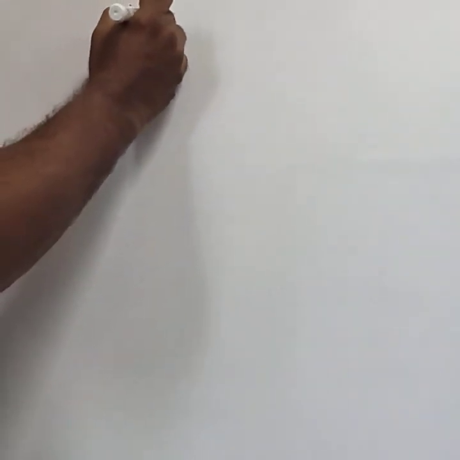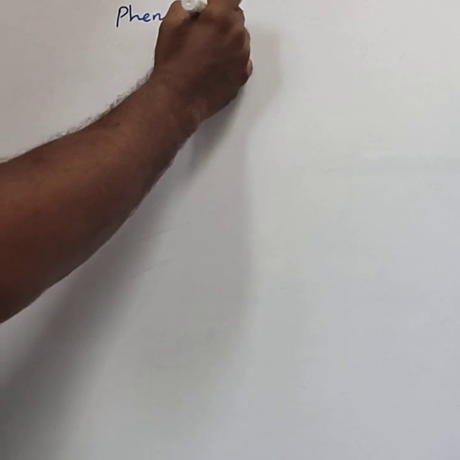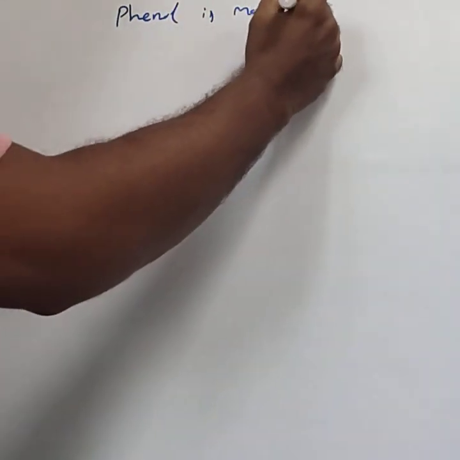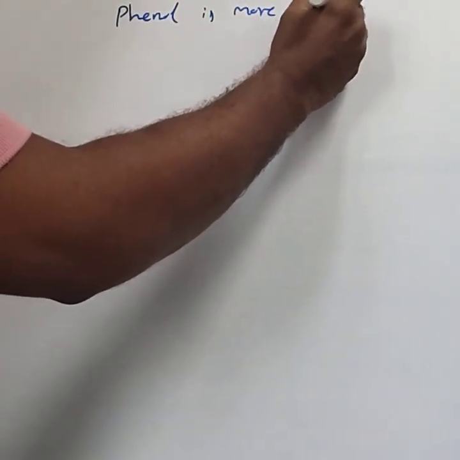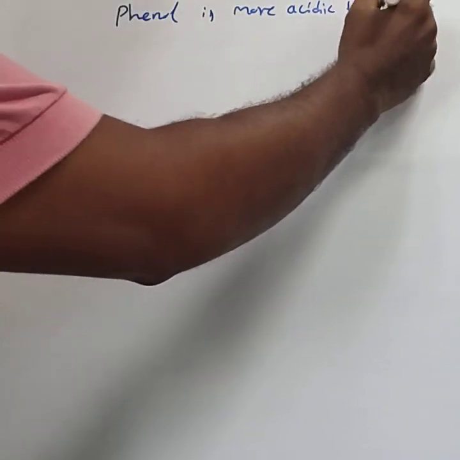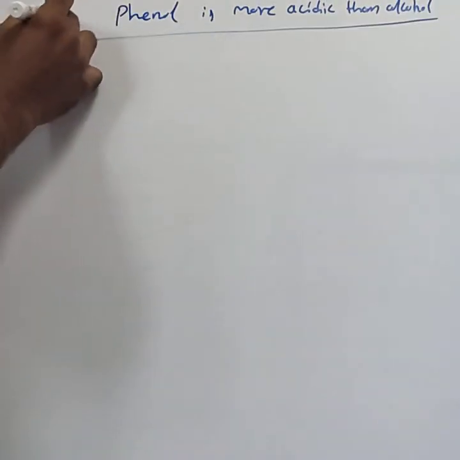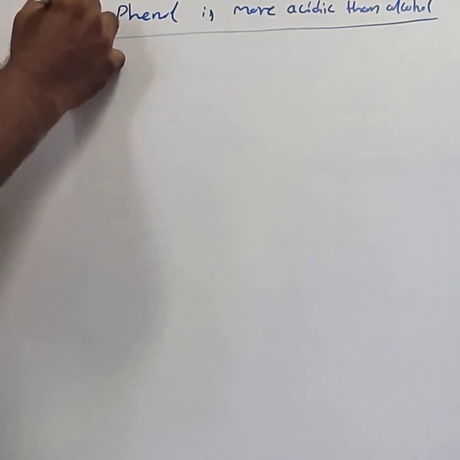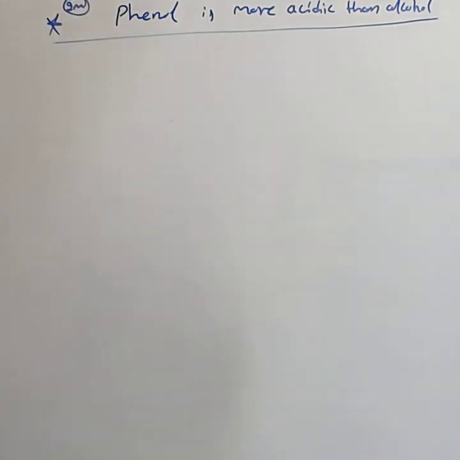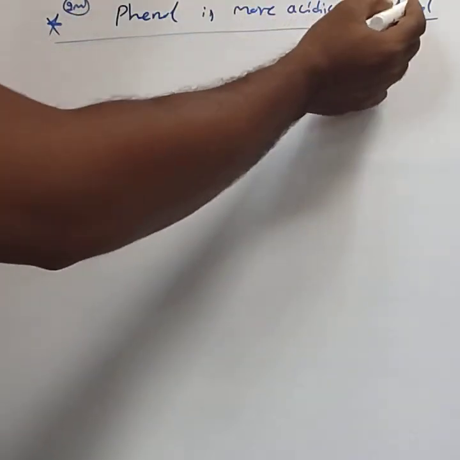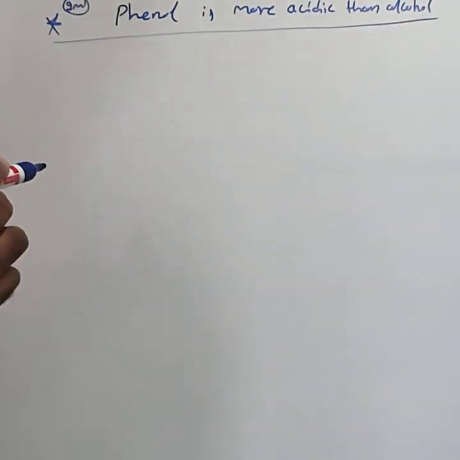Next, you can explain phenol is more acidic than alcohol. This is most important for 2 marks. Generally, for 1 mark, they can ask out of phenol and alcohol, which is more acidic.